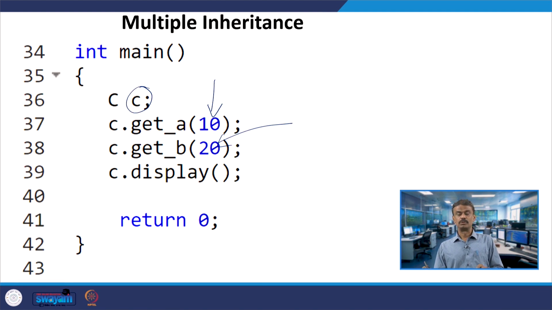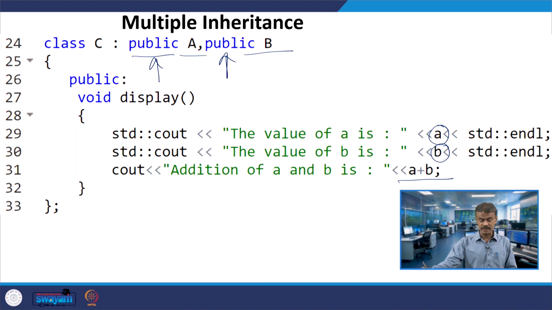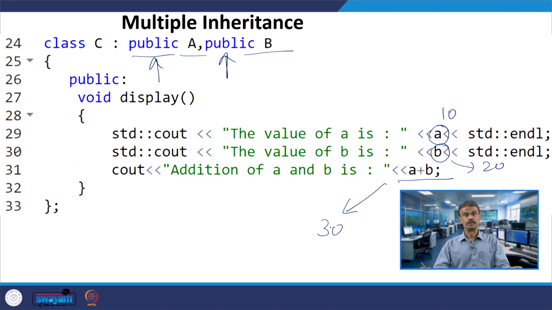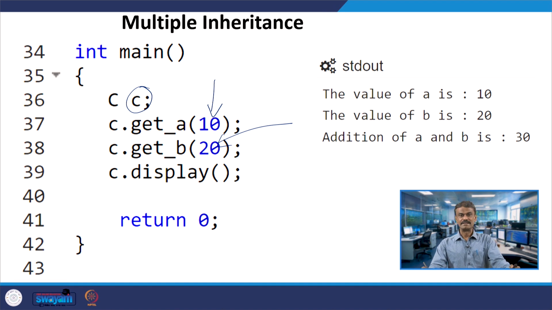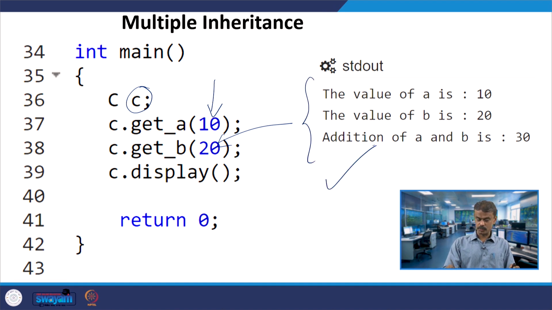Now it is invoking the third function, C dot display. When it is invoking display, A will be printed. We know A is 10, and B is 20. And what about A plus B? A plus B should be 10 plus 20, which is 30. So, this is the output we have to get. When you run the code, you get 10, 20 and the addition of 10 and 20, which we know is 30. You can see the output over here.